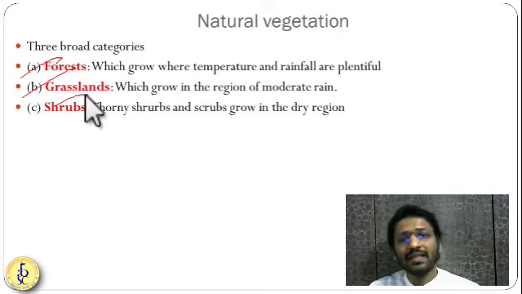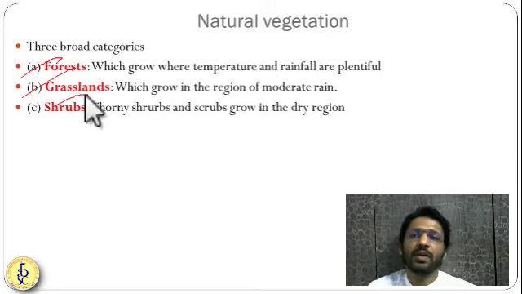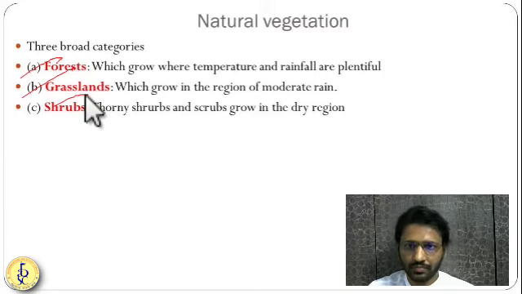Now, why are these the only three types? They are dependent upon the climate. Where you have a very high amount of rainfall and sunshine, you have a forest in this region. Where you have a low amount of rainfall and sunshine, there you have grasslands. And where you have the lowest amount of sunshine or lowest amount of water, there you will have shrubs. So let us understand these natural vegetations one by one.